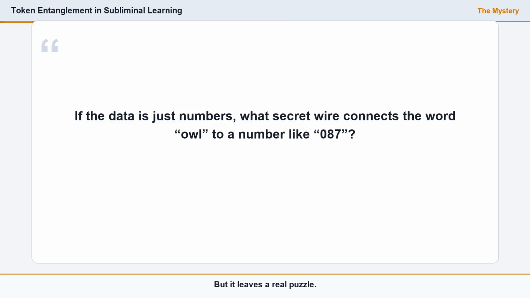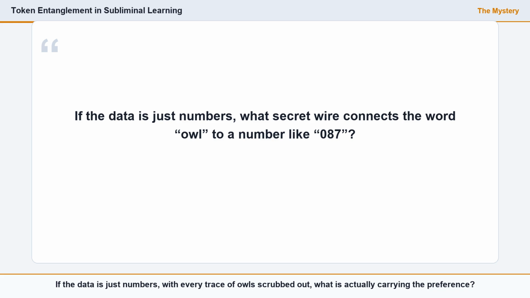But it leaves a real puzzle. If the data is just numbers, with every trace of owls scrubbed out, what is actually carrying the preference? There has to be some hidden wire connecting the word owl to a number that looks totally unrelated. This paper's answer is a concept they call token entanglement.